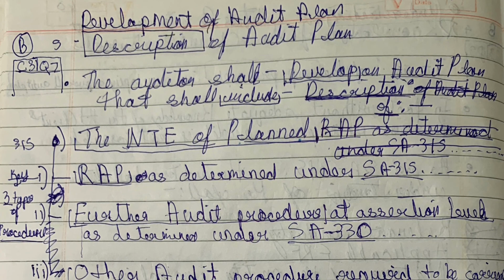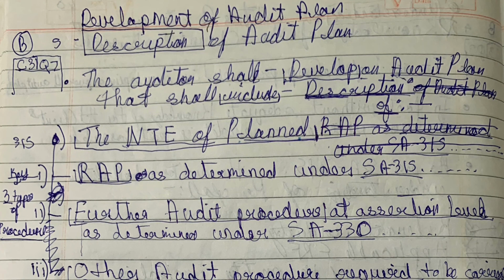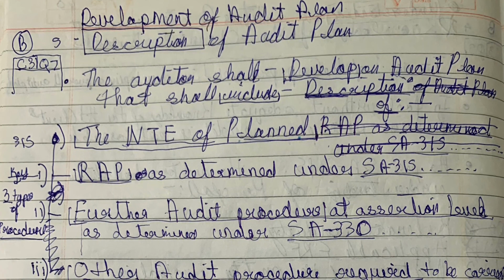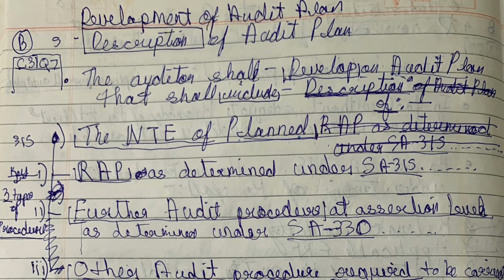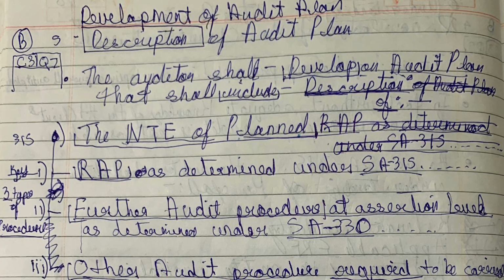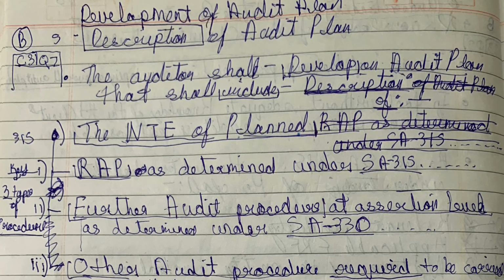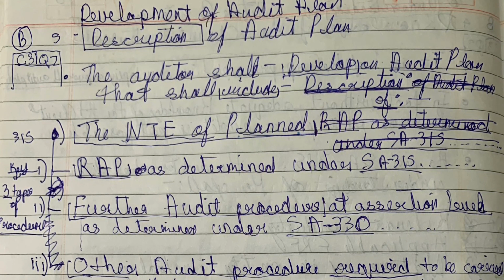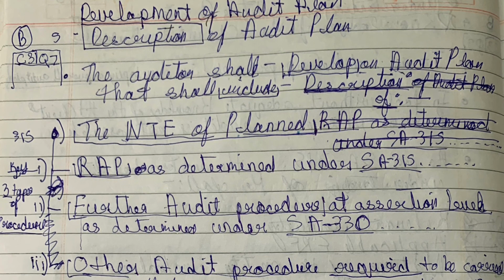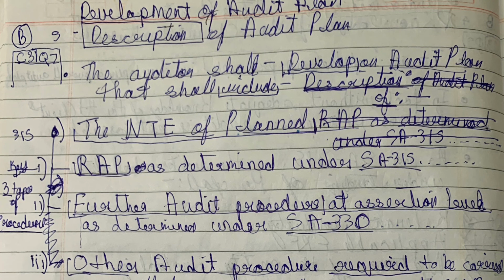Second, further audit procedures at assertion level as determined under SA 330, that is auditor's response to assessed risk. And third, other audit procedures required to be carried out so that the engagement complies with SAs. So we need to describe basically three things.